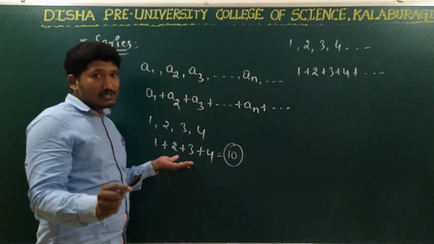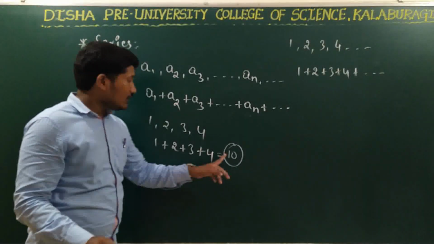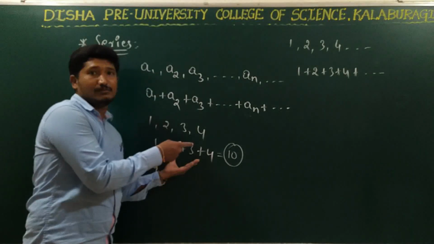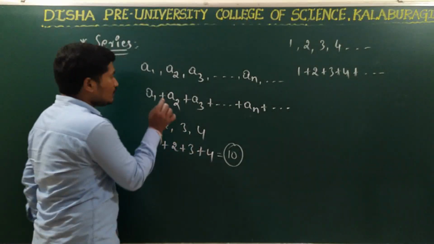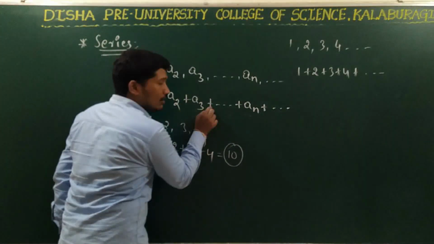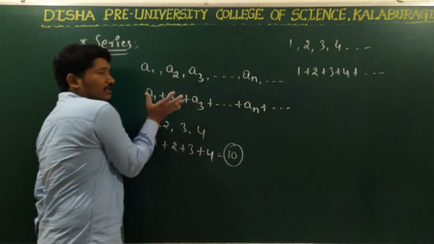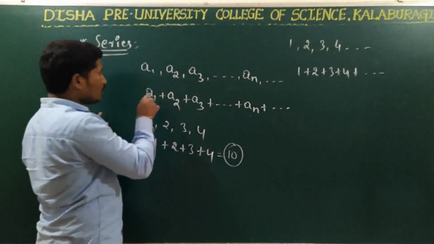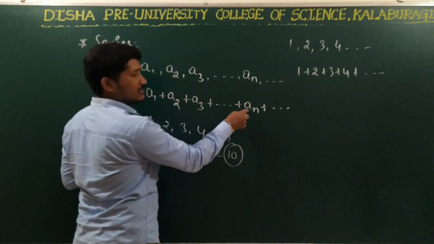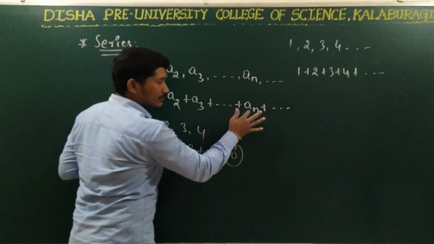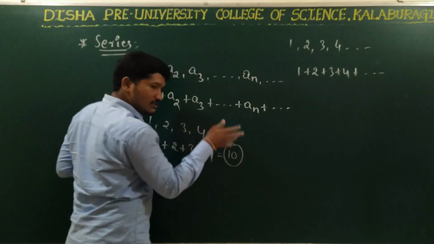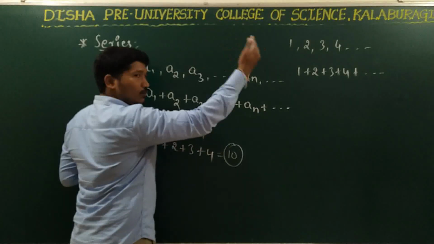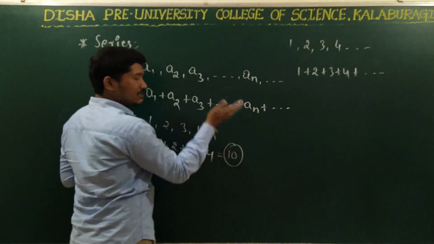When we talk about the series, we are not going to write the value that we get by adding all the terms. We are just going to introduce the mathematical operation, the plus sign, in between the terms of the sequence, and represent all the terms of the sequence here. So this becomes a series. This is the sum of the series. After adding each and every term of the sequence, the value that we get indicates the sum of the series.